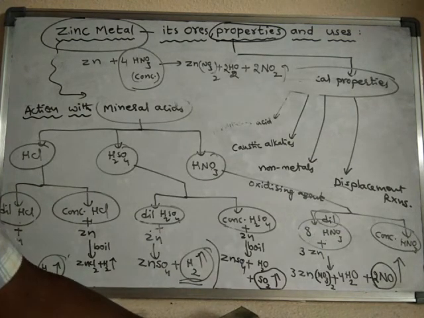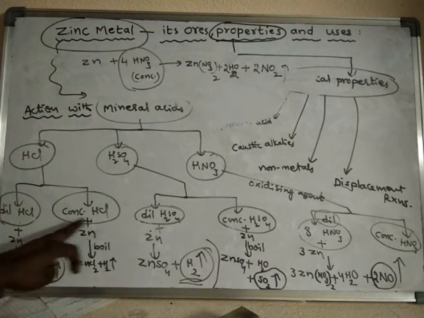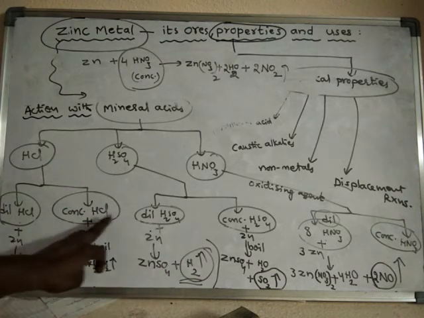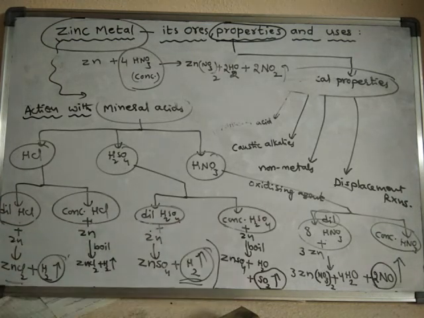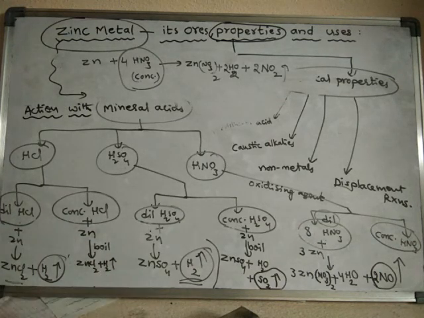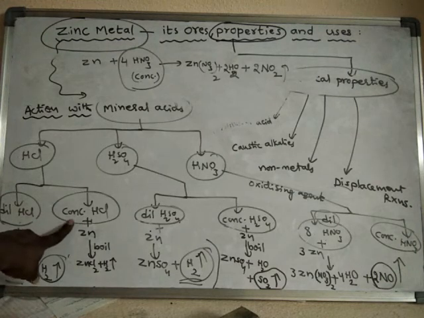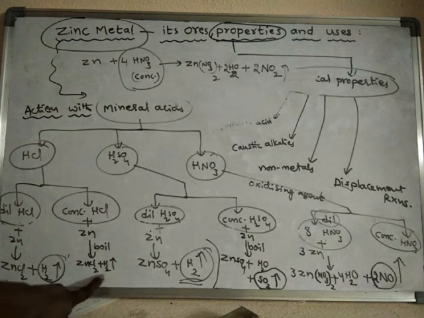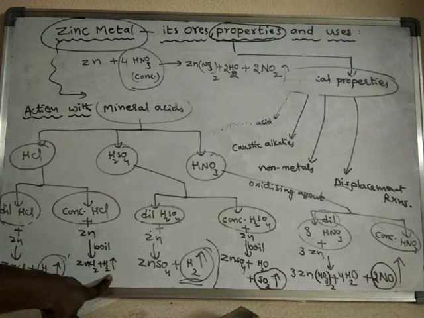But in case of sulfuric acid or HCl, only with concentrated acids we have to boil. With dilute acids, no need of boiling or heating. Remember, with dilute HCl or concentrated HCl, in both cases the products formed are zinc chloride and hydrogen gas. So in this case, hydrogen gas is liberated.